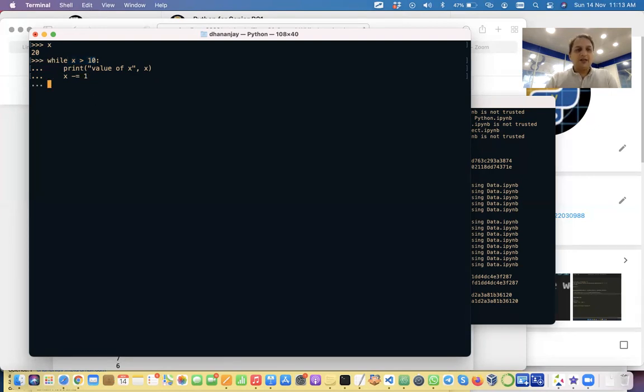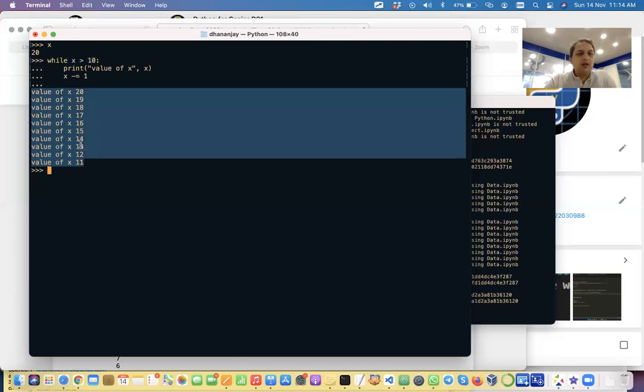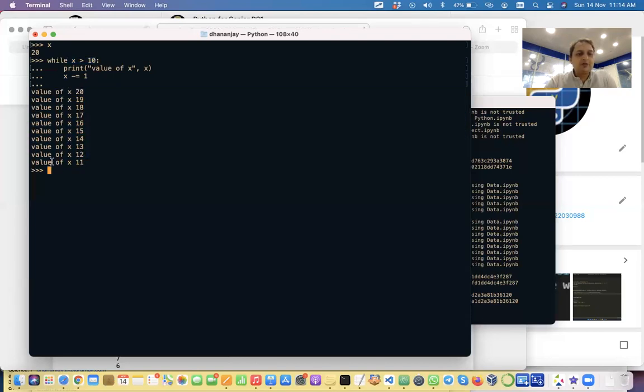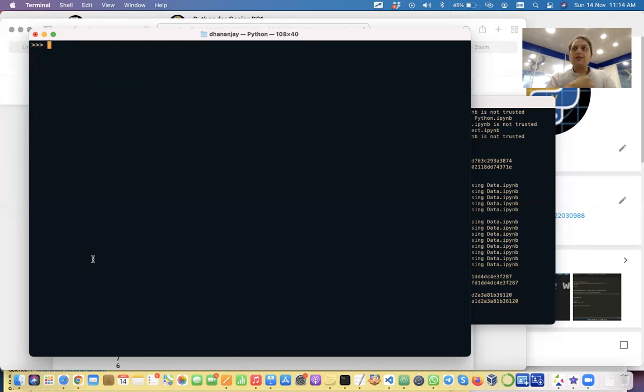So let's run this, and we see we are getting all the values from 20 to 11, and at this point you see that x became 10 and this condition became false, so it exited out of the loop. Okay, so is this while loop clear? Yes, sir. Okay.